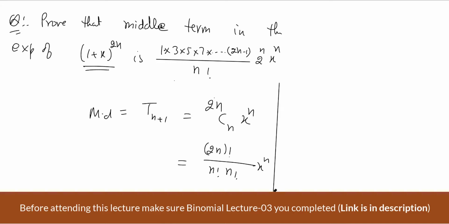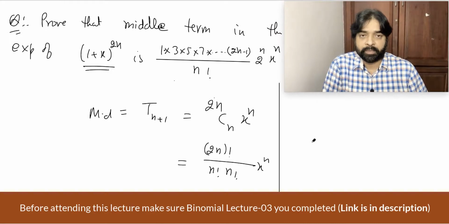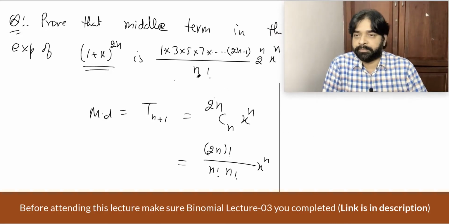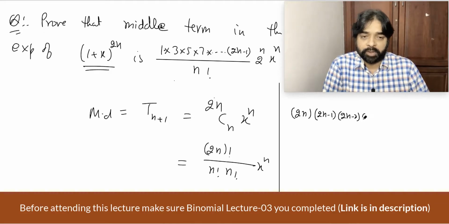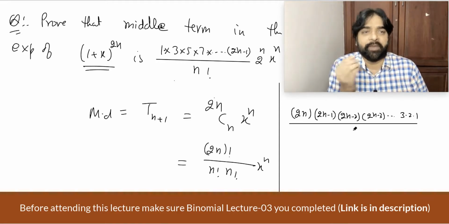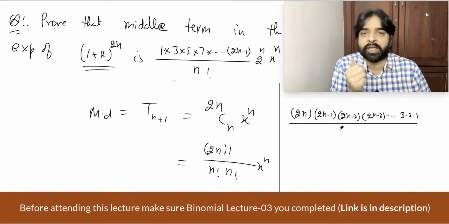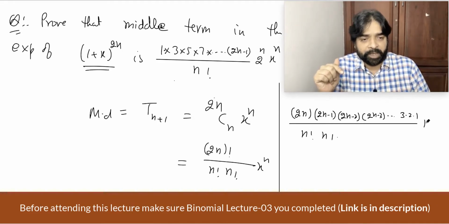So what can we write from here? 2n factorial, what can we write? 2n into 2n minus 1 into 2n minus 2 into 2n minus 3, and so on, 3, 2, 1. Did you understand? We just expand it. n factorial equals n into n minus 1 into n minus 2 till 1. That's what I did, divided by n factorial into x power n.